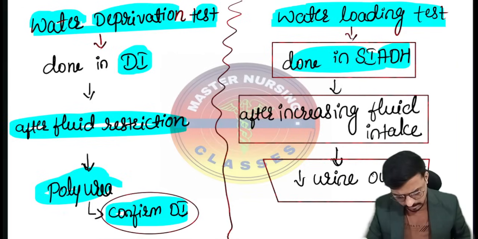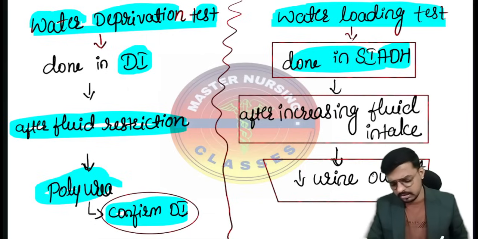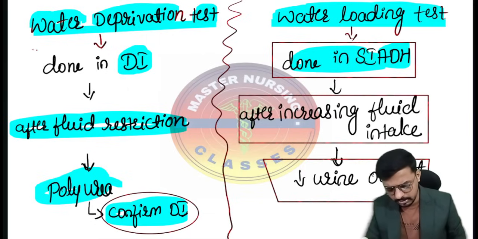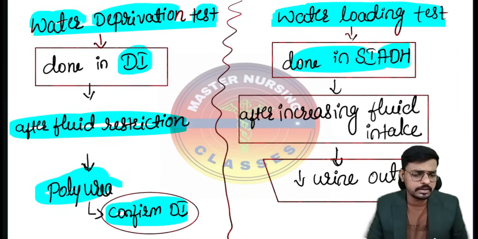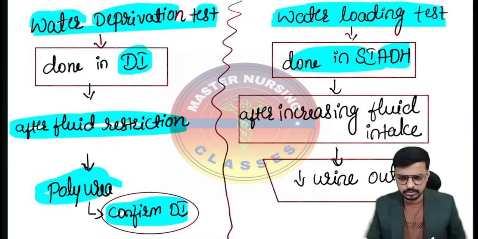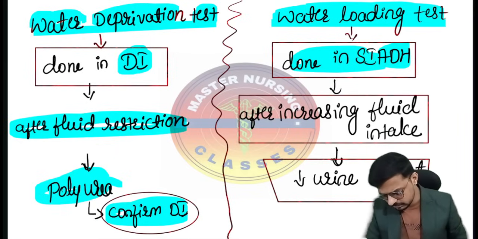One is diabetes insipidus and the other one is SIADH. In diabetes insipidus, we have to do the water deprivation test, and in SIADH, we have to do the water loading test. So this is very important. Please keep it in your mind. Hope it is clear.